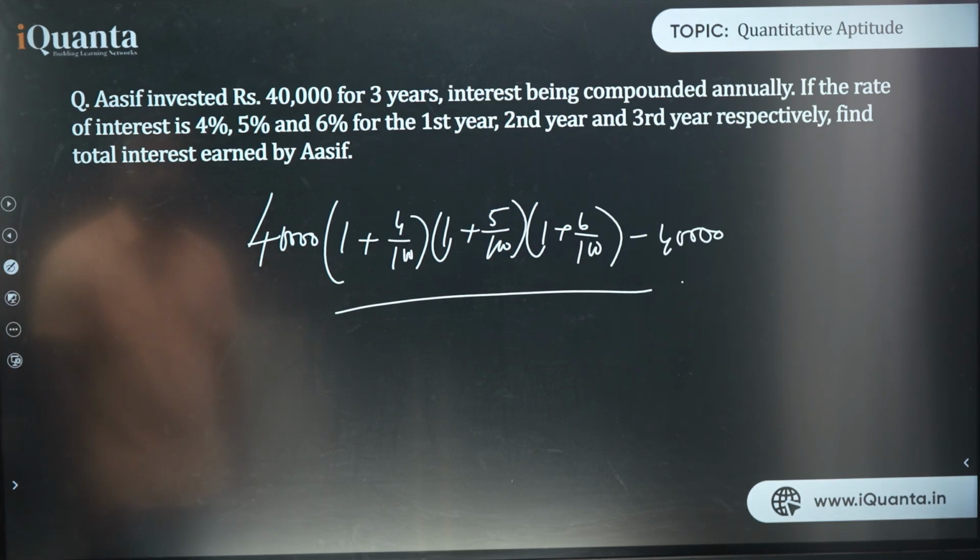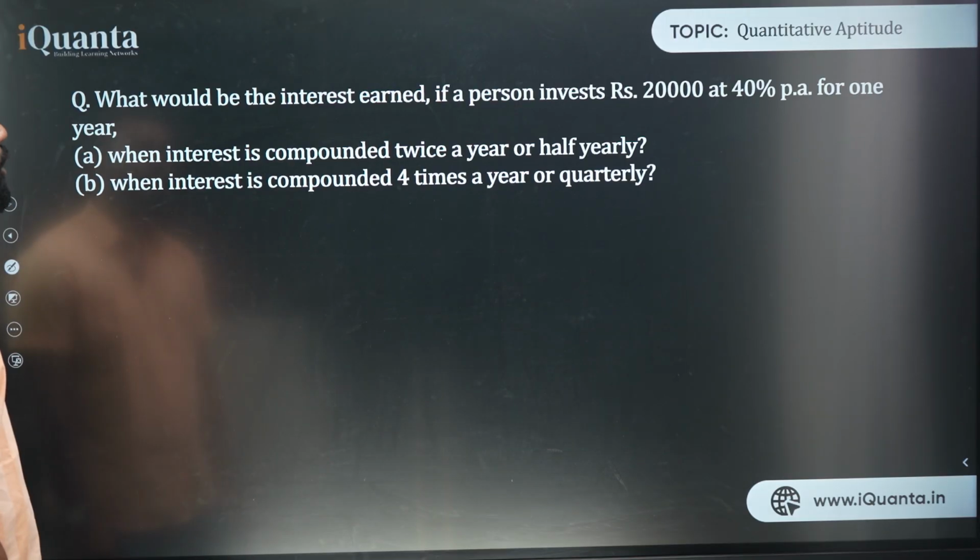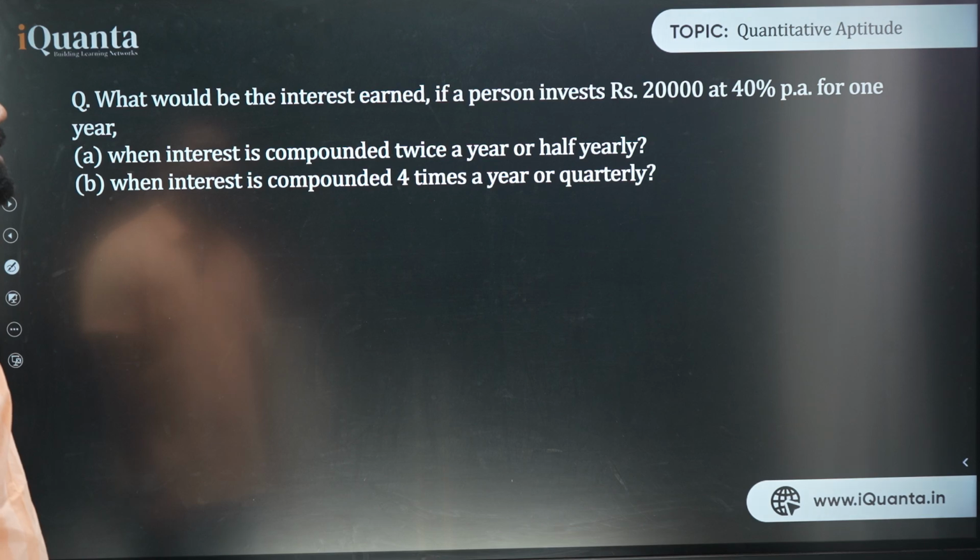What would be the interest earned if a person invests rupees 20,000 at 40% per annum for 1 year, when interest is compounded twice a year or half yearly, and when interest is compounded 4 times a year or quarterly?